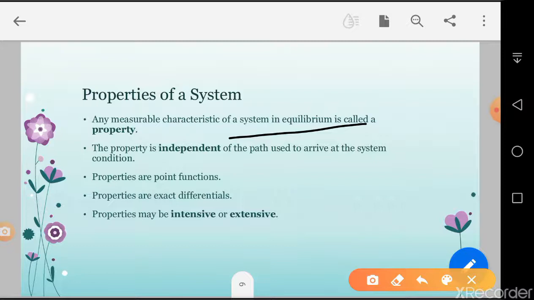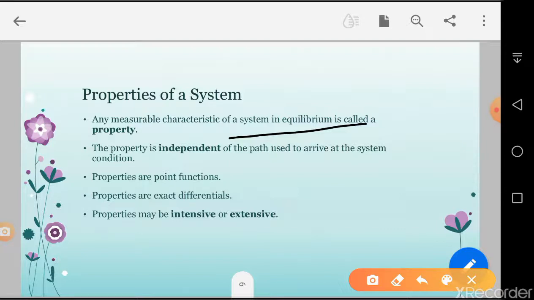If a property is not calculated in a good manner, it is not useful. So we have to take such a property that is measurable. Measurable characteristics that provide the behavior of the system are like pressure, temperature, and volume.